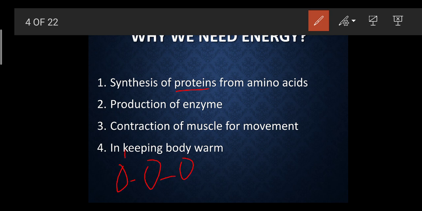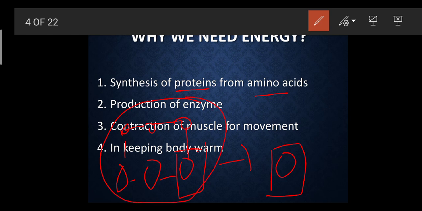Suppose this is a molecule of a protein, which is in a chain, and this smallest form, this one molecule, is the amino acid. So a single molecule is called an amino acid, and single molecules make up a big chain in the form of a protein. We have already covered this part in the digestive system.